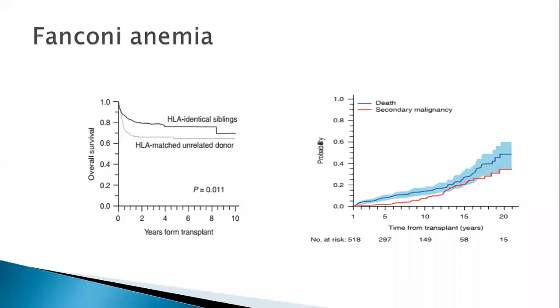Even though you are correcting their blood disorder, they have increased risk of secondary malignancies like solid tumors, skin cancers, colon cancers, lung cancers. Because of these genetic defects, the chemotherapy or the radiation we use in transplant are likely to cause secondary malignancies. Again here, just like in hemoglobinopathies, an HLA identical sibling donor has a better outcome as compared to an unrelated donor.